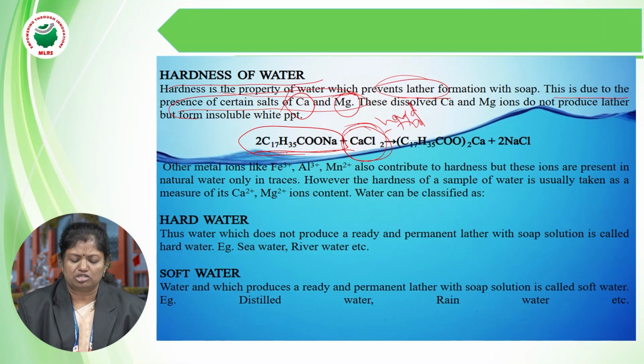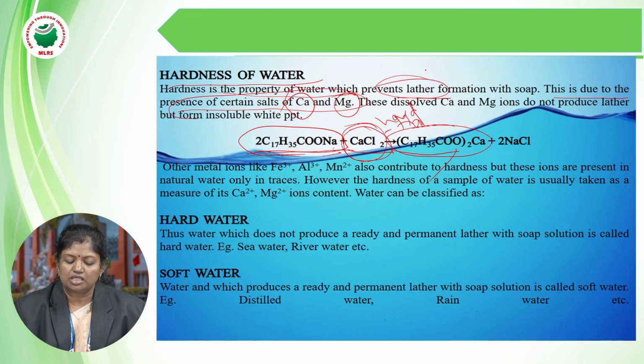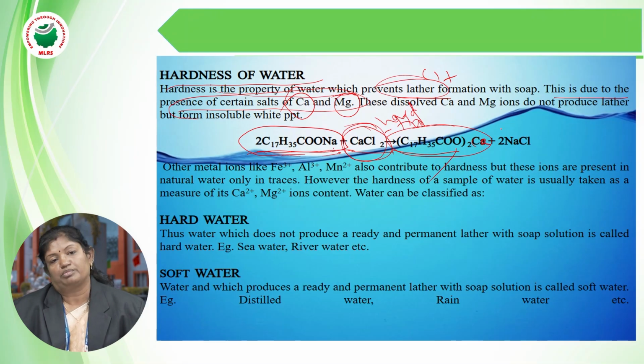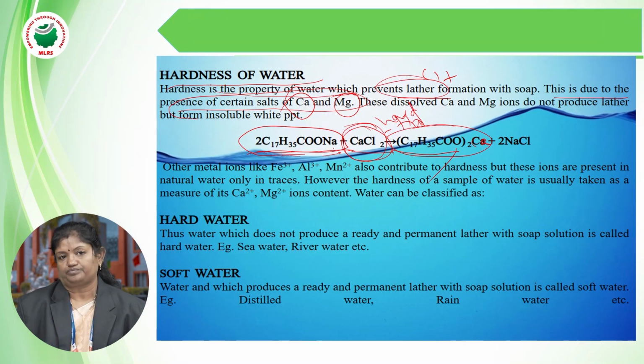Soap is the sodium salt of stearic acid. When it reacts with hard water having CaCl2, it forms the calcium salt of stearic acid, (C17H35COO)2Ca. This calcium salt is a white precipitate which prevents lather formation, and it is called scum.